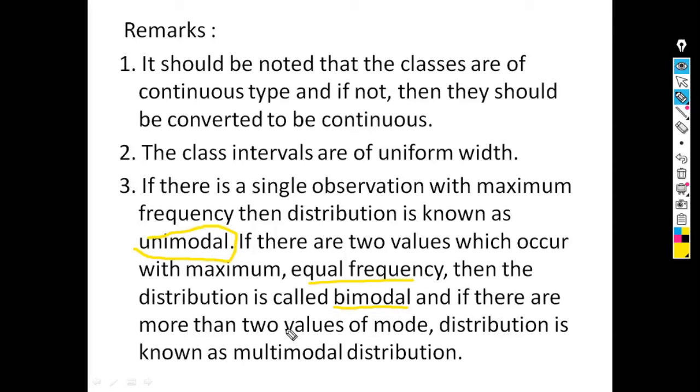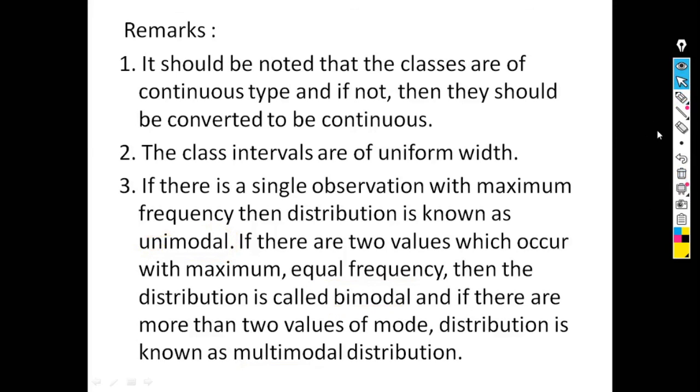And if there are more than two values of mode, then the distribution is known as multimodal distribution. Means if there is only one maximum frequency, it is unimodal; if there are two same maximum frequencies, bimodal; and if more than two, multimodal.